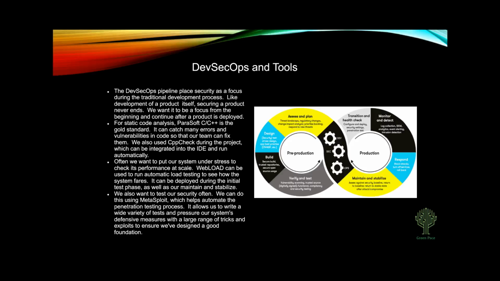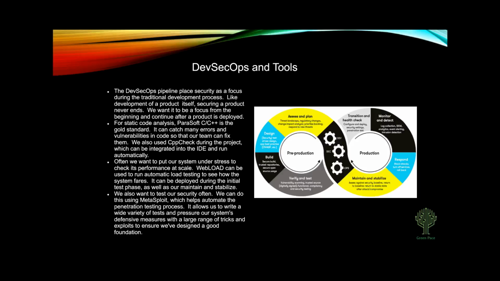It catches a lot of errors and vulnerabilities. We also use CPP check during parts of this course, which can even be integrated into Visual Studio and run, which is very handy. We also want to put our system under stress.